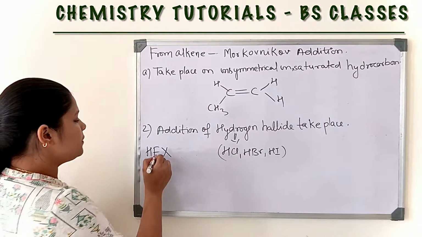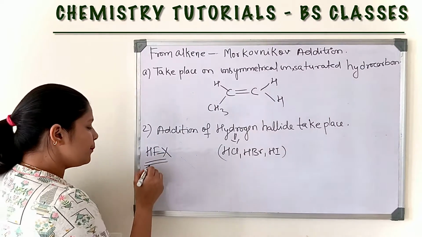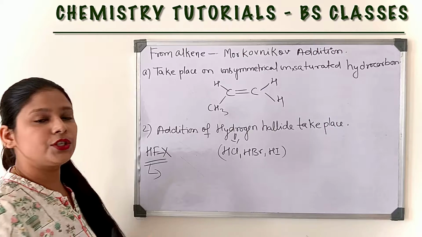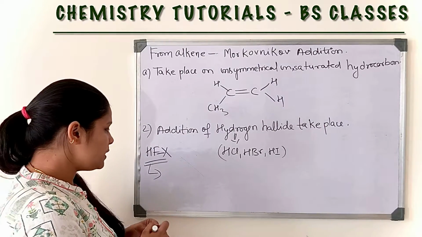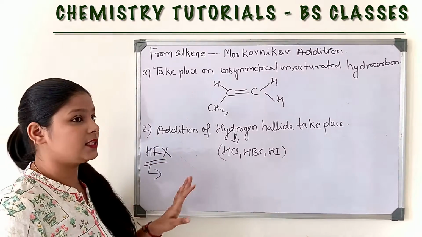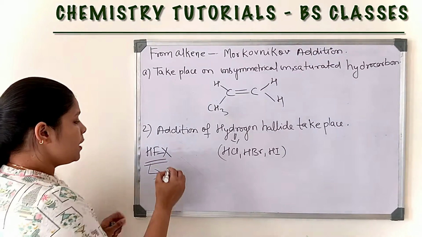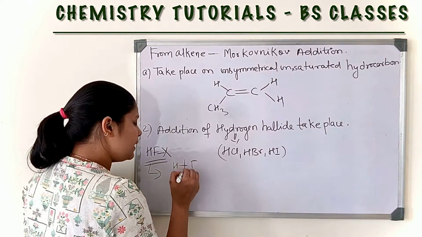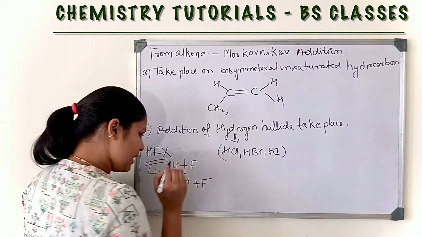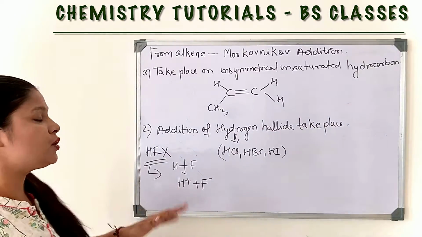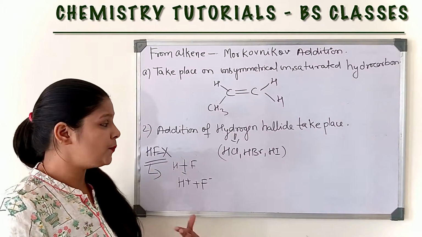Addition of HF is not possible because the bond dissociation energy of HF is very high. If the bond dissociation energy of HF is high, then it is very difficult to split HF into H plus and F minus. That's why the addition of HF is not taking place.